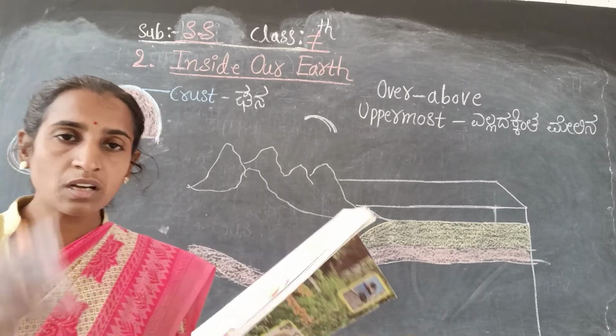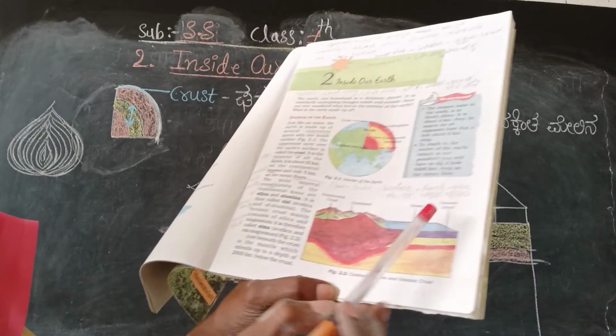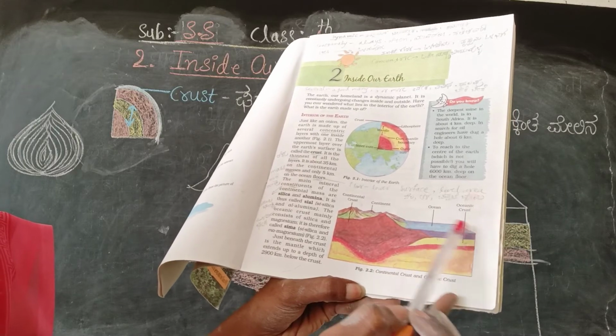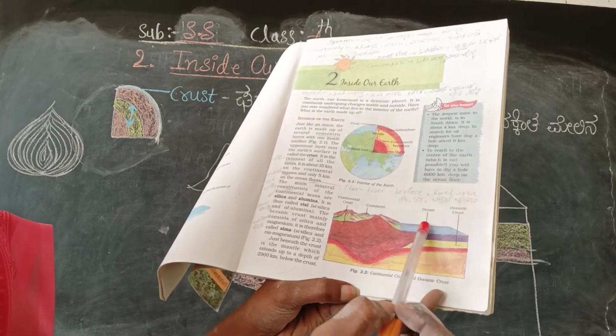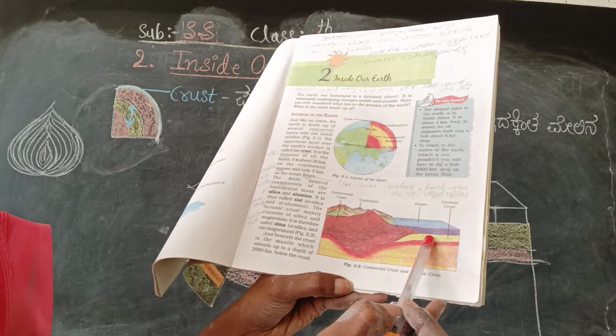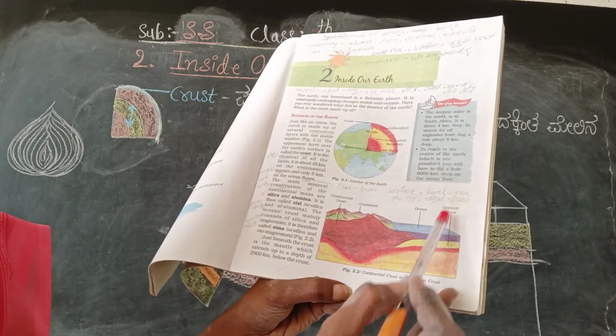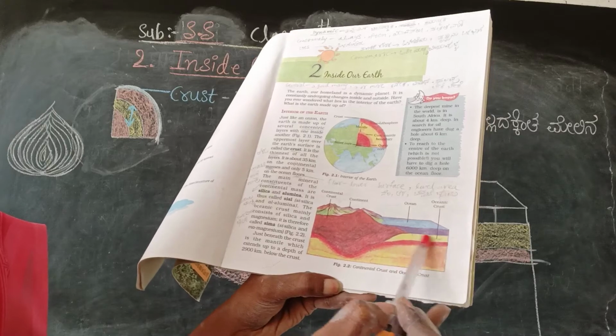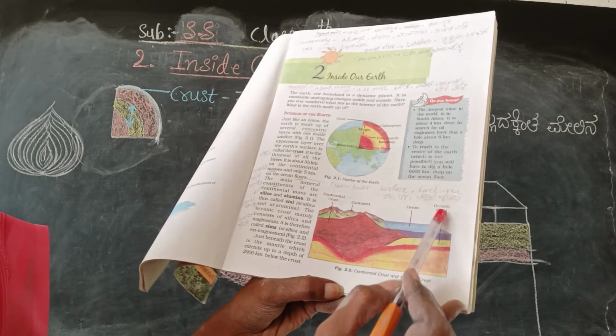So that's why it is given here. This is the oceanic crust. This is the ocean. The ocean floor below, what is there, that is the oceanic crust.